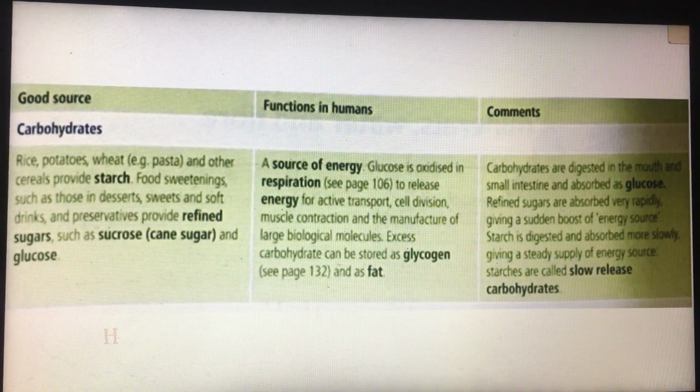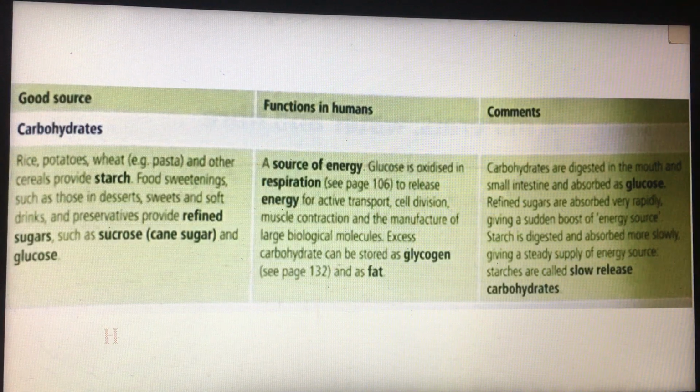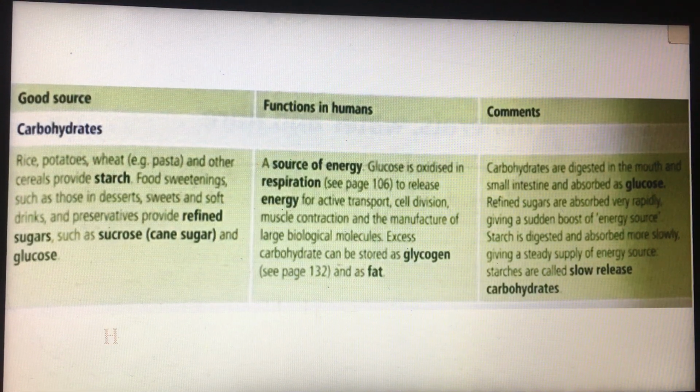So the first food group is carbohydrates. Actually, the good sources of carbohydrates are rice, potatoes, and cereals, and we have different foods, bread also, and all cereals, they are a good source of carbohydrates.